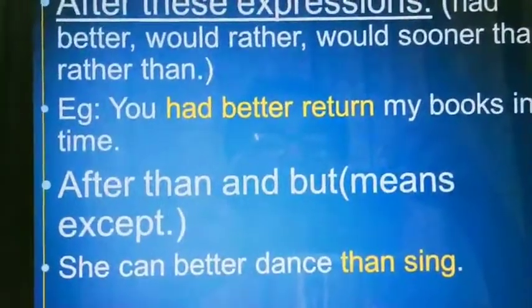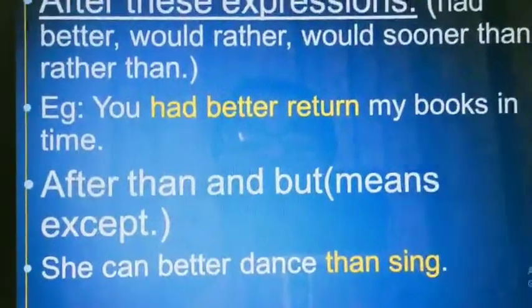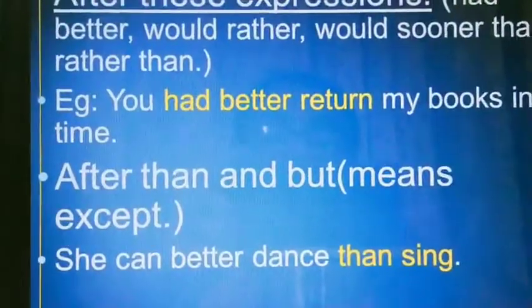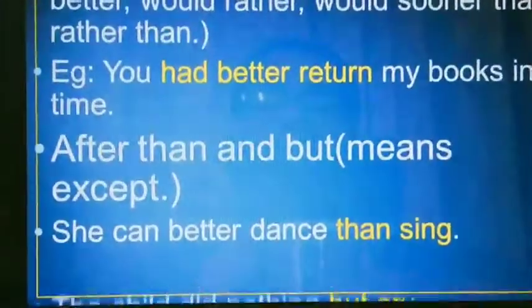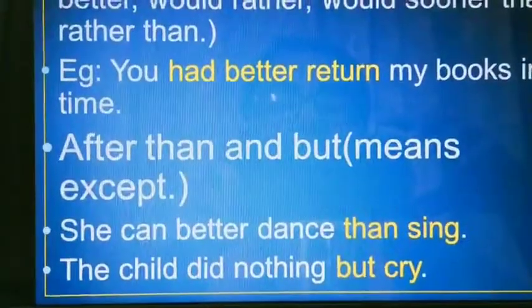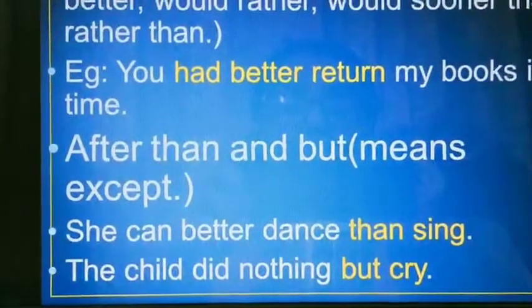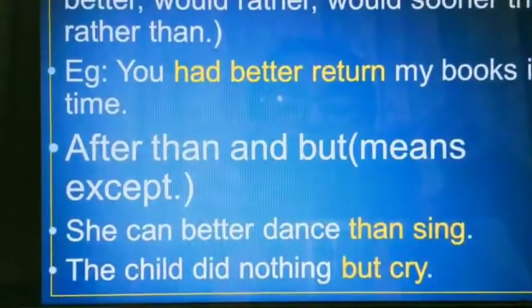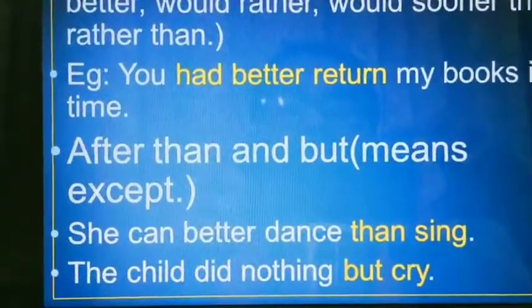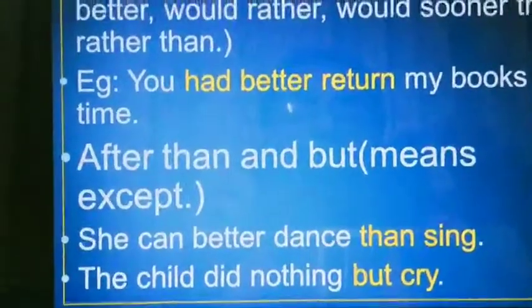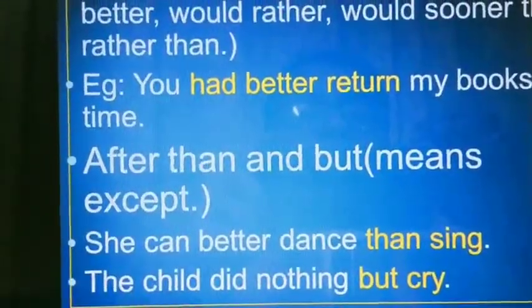After than and but, see the example: she can better dance than sing. And one more example: the child did nothing but cry. Here, but cry. The only thing he could do is cry, except cry. There also we use the bare infinitive.